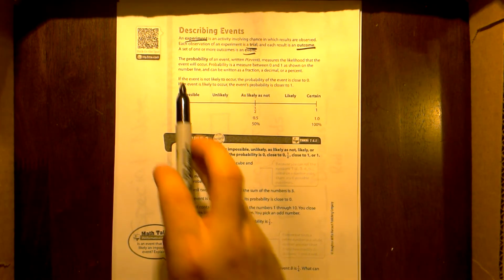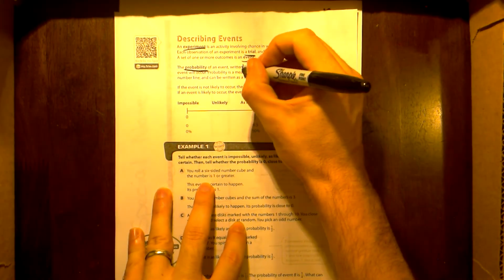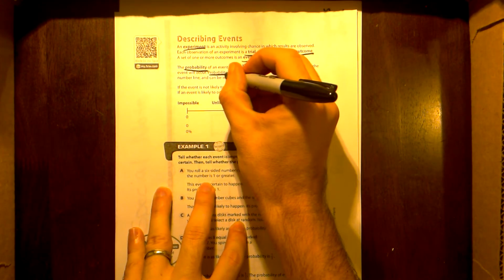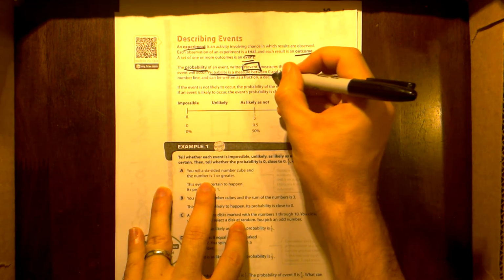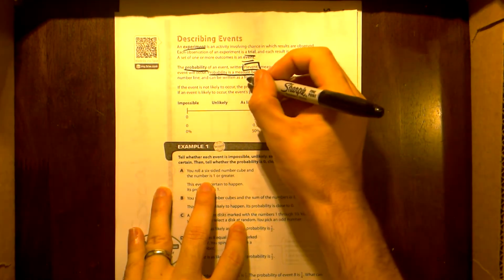Now, this comes back to probability. The probability of an event, written as P(event), measures the likelihood that the event will occur. Alright, the probability tells us the likelihood that the event will occur. Probability is a measurement between 0 and 1, and it's going to be written as a fraction, a decimal, or a percent.